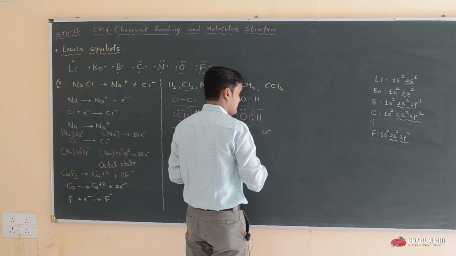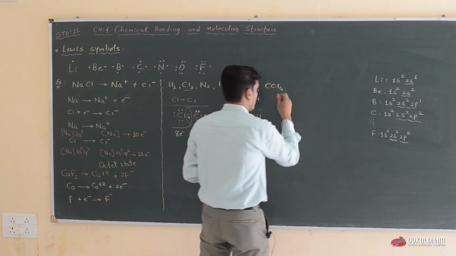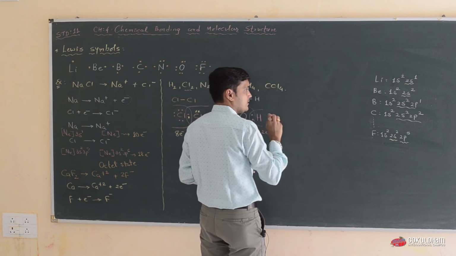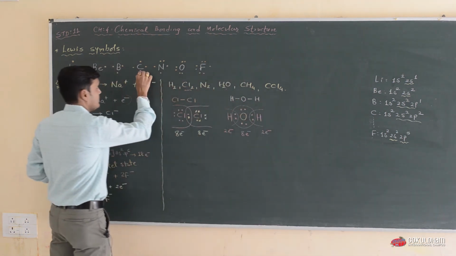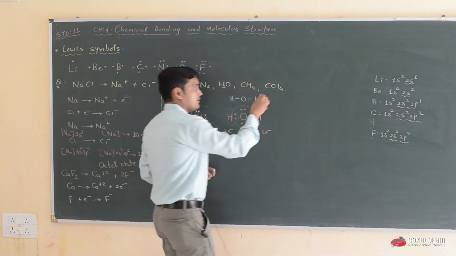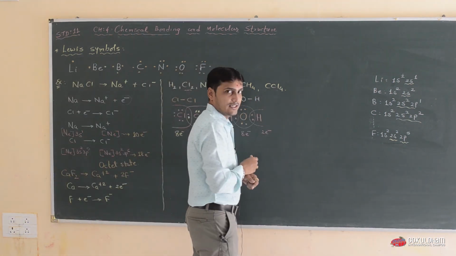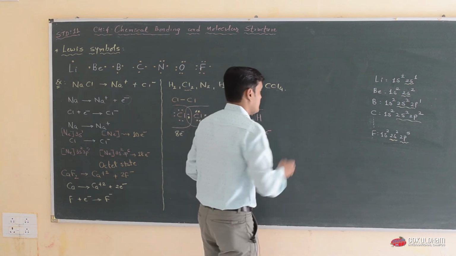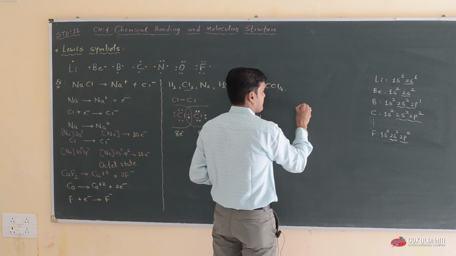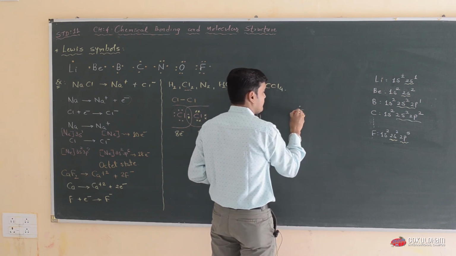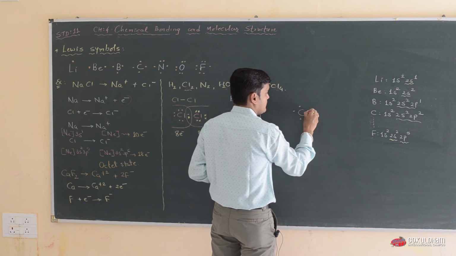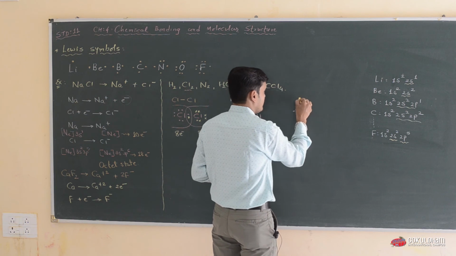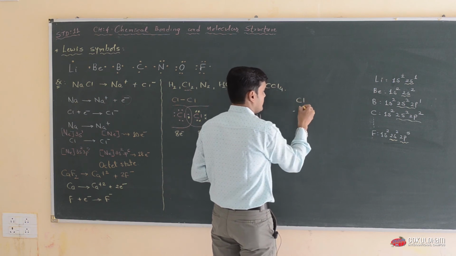Third one is CCl4. Chlorine has 7 valence electrons and carbon has 4 electrons, like this. In CCl4, carbon tetrachloride, the carbon is known as the center atom. So the carbon has these 4 electrons, and this chlorine we can write over here.